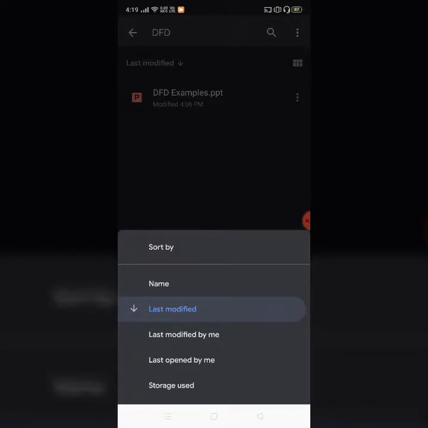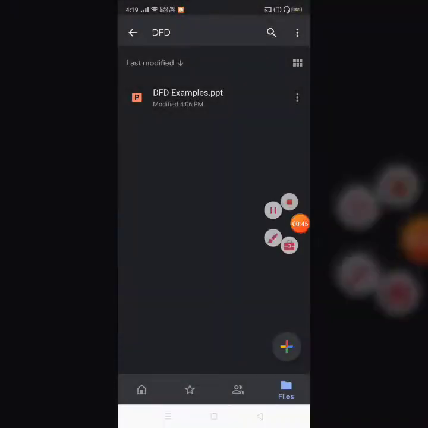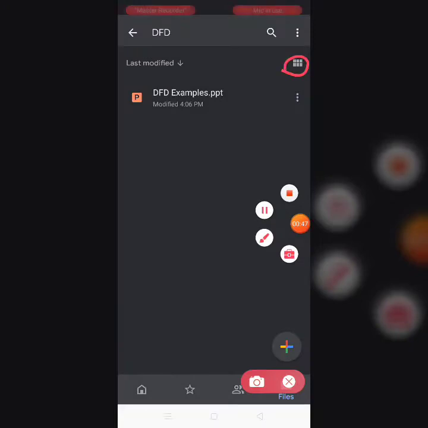One is based on name, and last modified, and last modified by me. That means you can share it with your friends, and if they are modifying the document, that also can be considered. And last opened by me, and based on size, and the fifth one, storage used, which represents the size, okay?